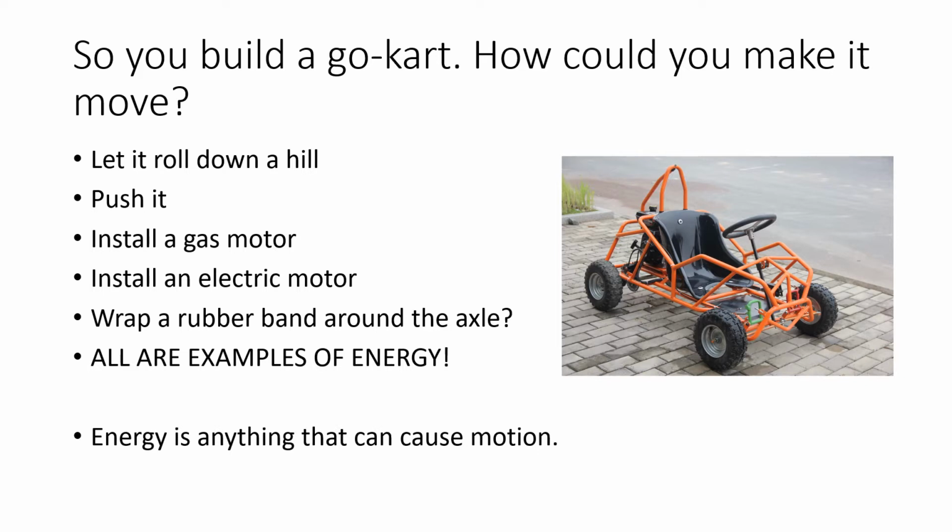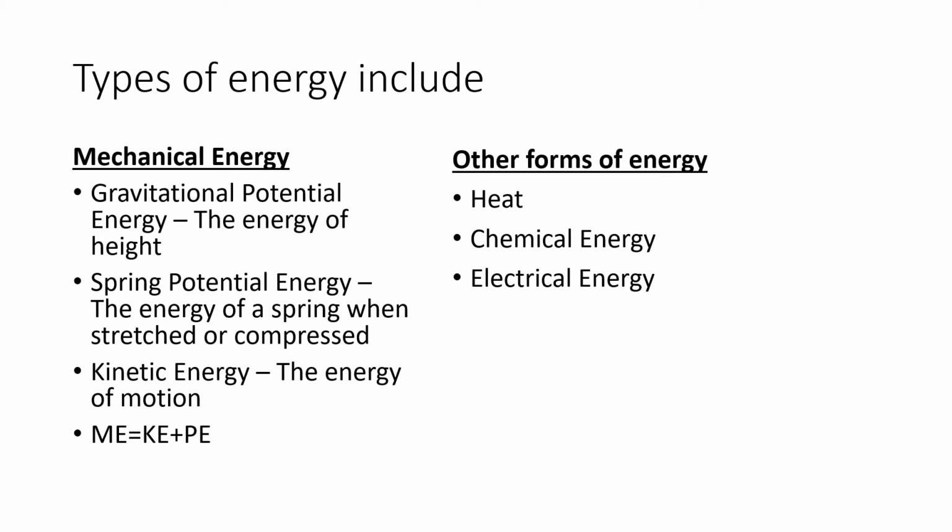can cause motion. We're going to look at two main types of energy here, but we're going to focus on mechanical energy. Mechanical energy includes gravitational potential energy, spring potential energy, and kinetic energy. So to get the amount of mechanical energy, all we need to do is add together the kinetic and potential energies. There are other forms of energy, and we encounter these all the time.